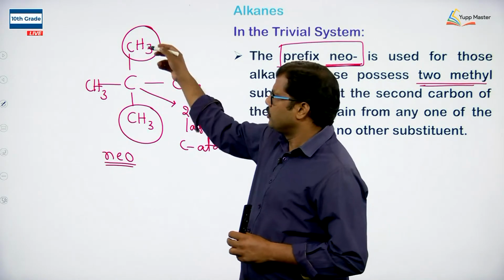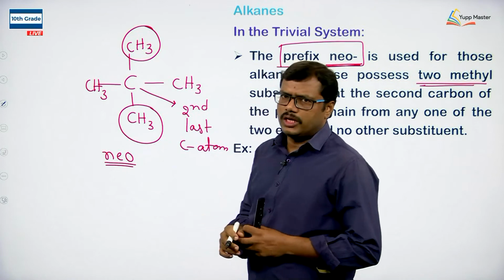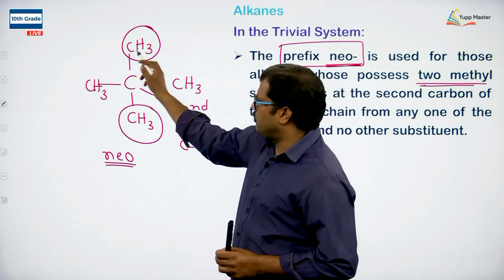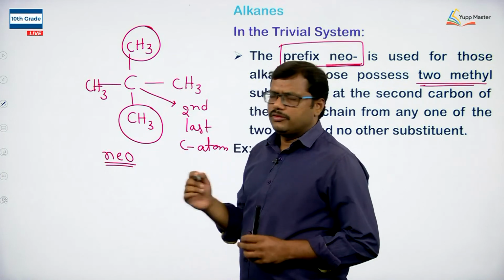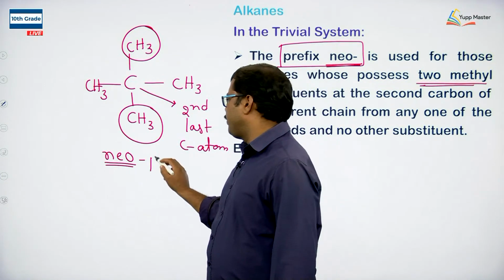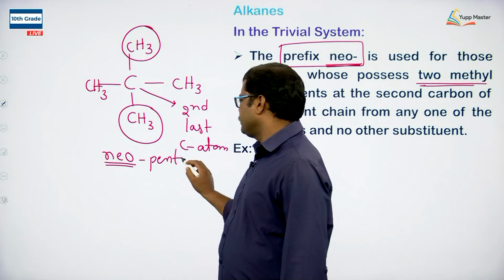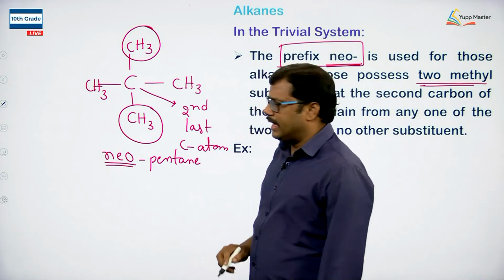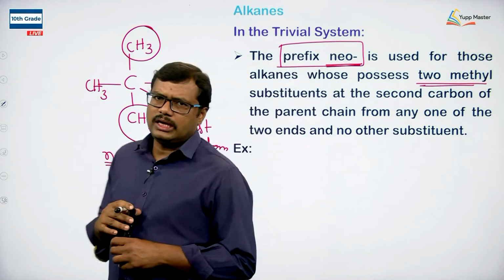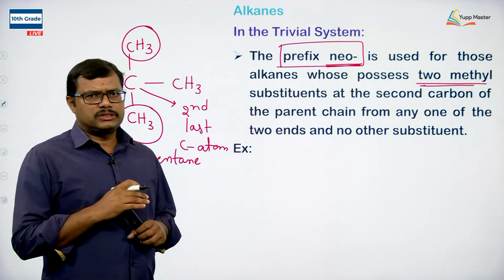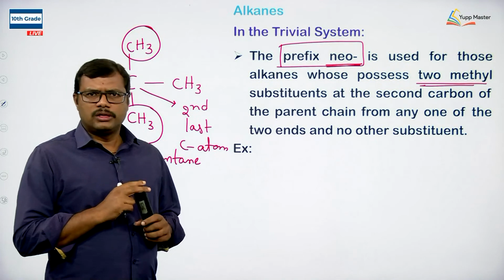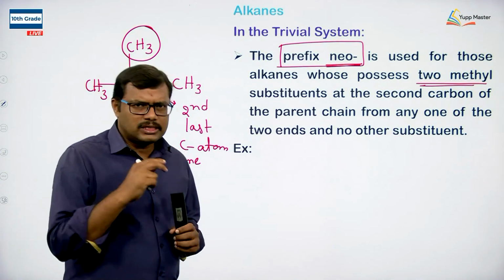If it possesses 2 CH3 groups, then we use neo. And in this case, if you observe the number of carbon atoms, in total we have 5 carbon atoms, so it is neopentane. It is known as neopentane. So neo terminology is used for the alkanes which possess 2 methyl groups on the second last carbon atom.